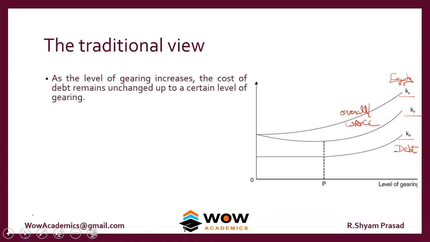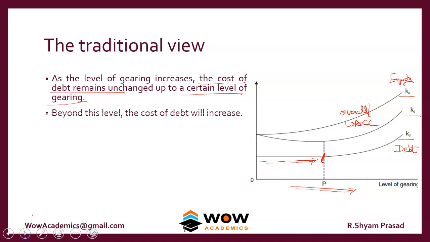So we'll move on to the assumptions of this theory. As the level of gearing increases, the cost of debt remains unchanged. See, the cost is not increasing at all. It's very stable. So as the level of gearing increases, the cost remains the same up to a certain level of gearing. Beyond this level, the cost of debt will increase. So up to a point it's constant. Beyond that point of gearing, the cost of debt rises.